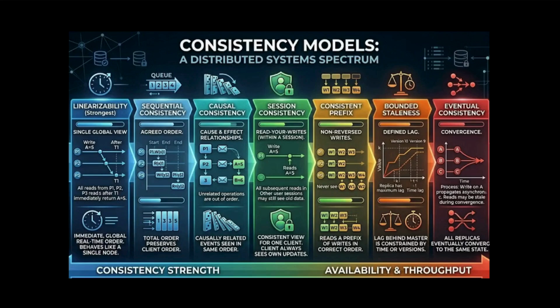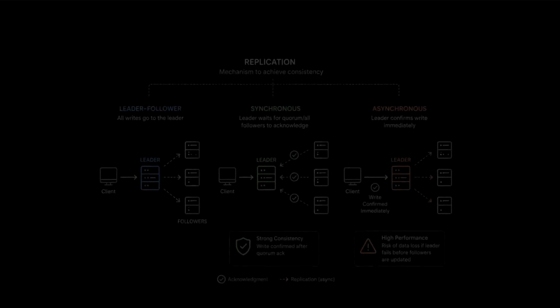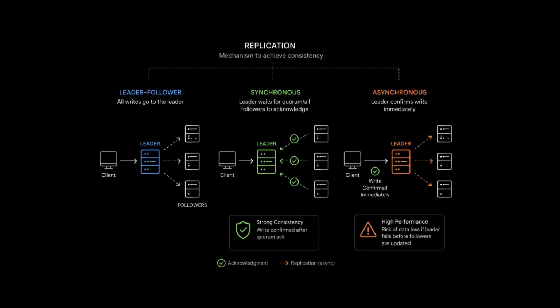To enforce that policy in the real world, you need an architectural pattern to physically move the data between nodes, and this is where replication topologies come into play. So replication is the mechanism for achieving our consistency goals. We have the leader follower approach, the synchronous approach, and the asynchronous approach. Basically, the leader follower approach is where we ensure an ordered sequence of events.